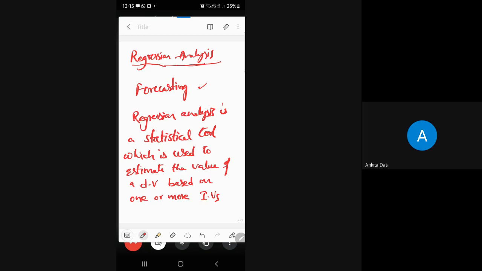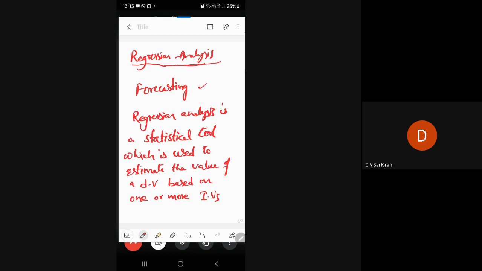Regression is always useful to estimate the value of a dependent variable based on some independent variable. But to apply regression analysis, we should know whether there is a relationship between x and y or not. To find out whether that relationship exists, generally we apply correlation.